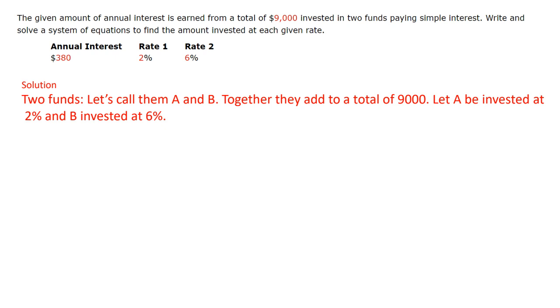Okay. So if A and B are the investments, then A plus B should give me the total, which is the $9,000 that we invested in total.